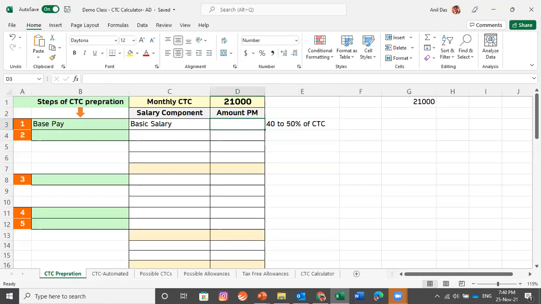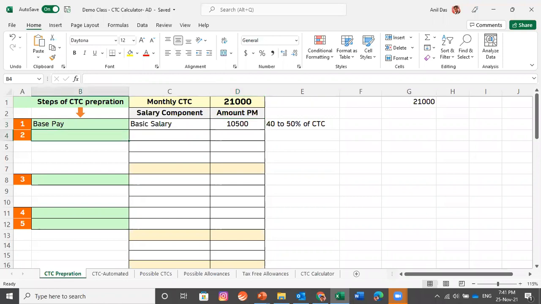Let's go with the practice, whatever everybody is doing, and decide the basic salary for this person. Let's decide 50% of CTC as basic salary, so we have decided basic salary for this person as 10,500. We are done with the first step. DA was also there, but DA is normally found in government organizations. In private organizations, you will hardly find DA, so we are ignoring it. We have decided the basic salary.